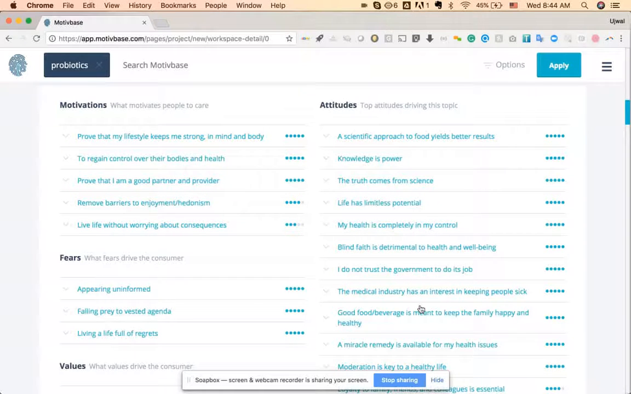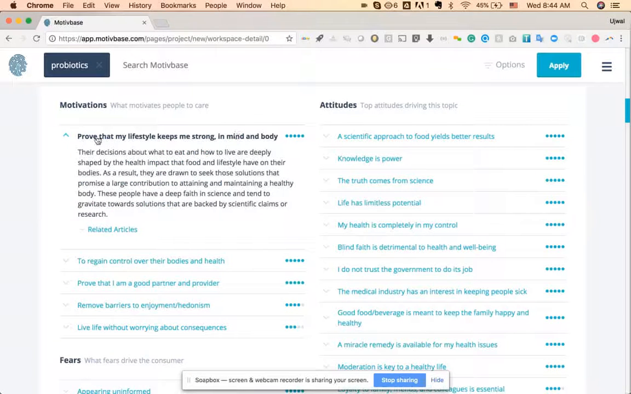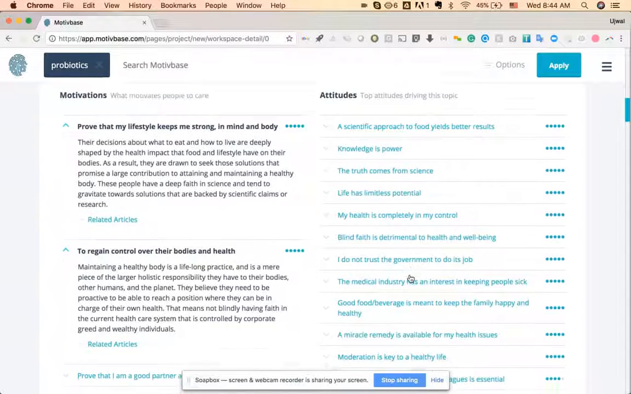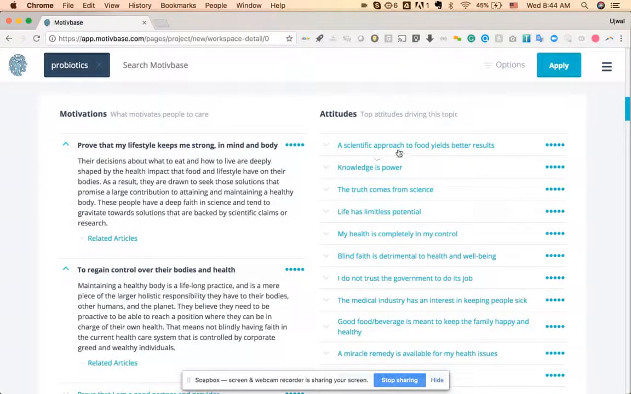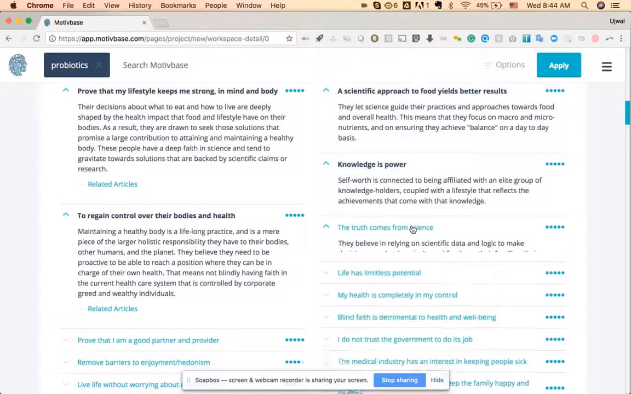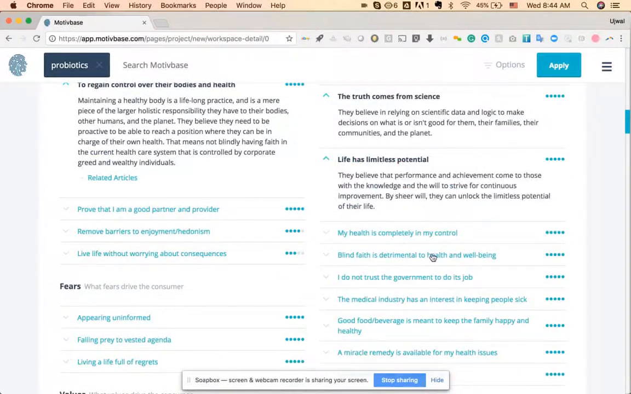The tip I usually recommend for our clients is to first start to look for logical connections between motivations and attitudes. So here I can see a logical connection between this motivation of proving that my lifestyle keeps me strong or that I want to regain control over my health. And then I can see some logical connections to attitudes like scientific approach to food is better, knowledge is power, truth comes from science, life has limitless potential.